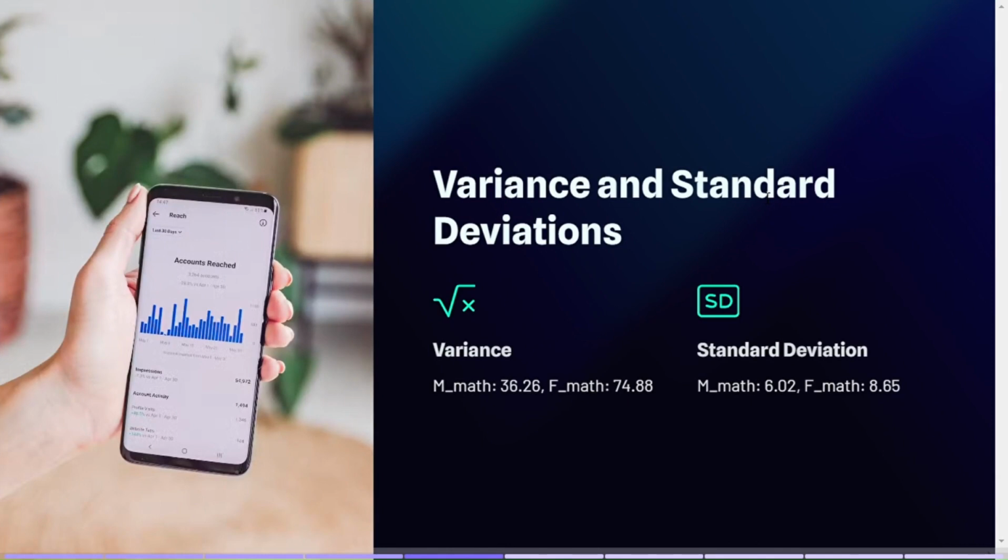Next, I calculated the variance and standard deviation to measure the spread of data. The variance for male scores was around 36.26 and for female scores it was 74.88, indicating slightly more variability in female scores. The standard deviation was 6.04 for males and 8.65 for females, confirming the male scores were more consistent.